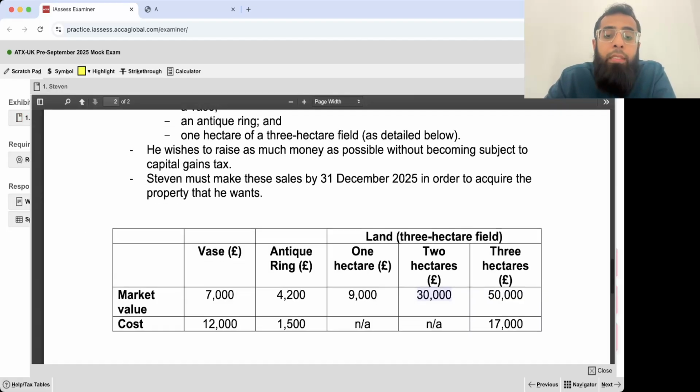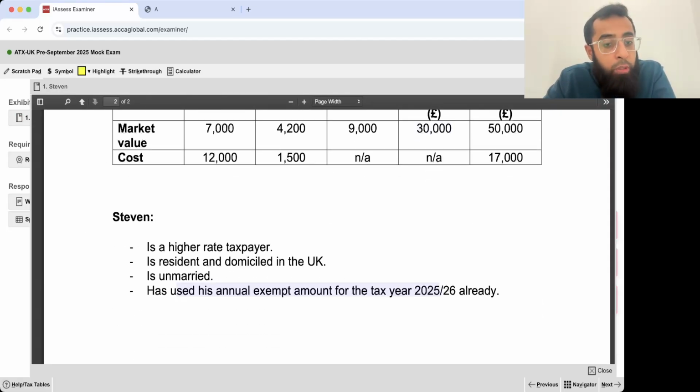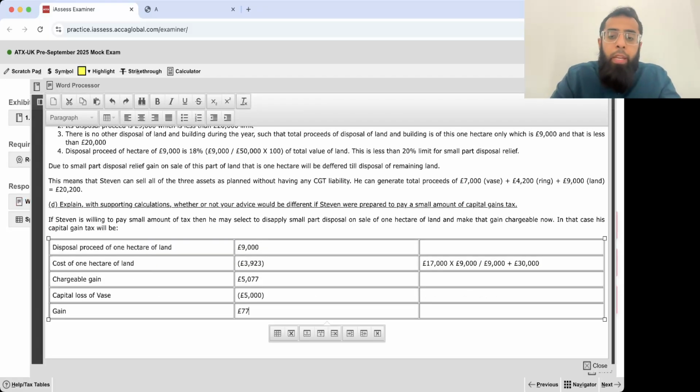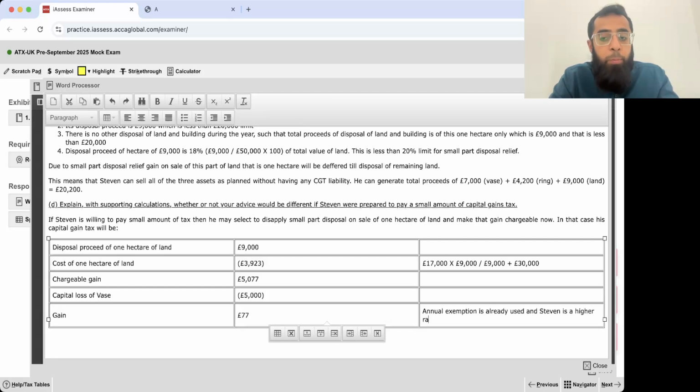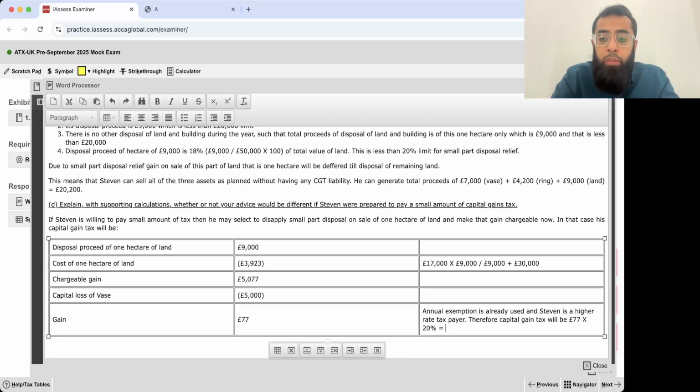The question clearly states that he has already used his annual exemption and he is a higher rate taxpayer. So annual exemption is already used, and Stephen is a higher rate taxpayer. Therefore, capital gains tax will be 77 pounds into 20%. That will be a very small amount which he has to pay, 15 pounds only.